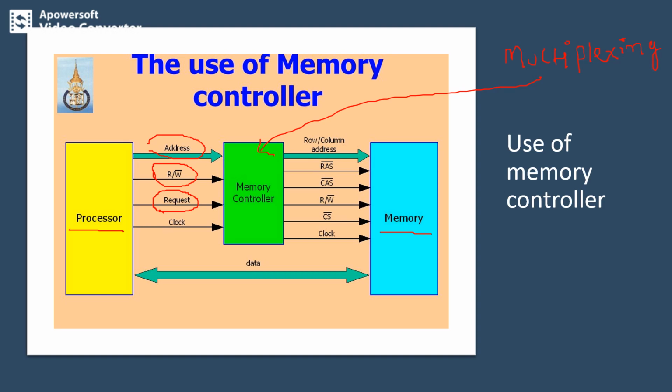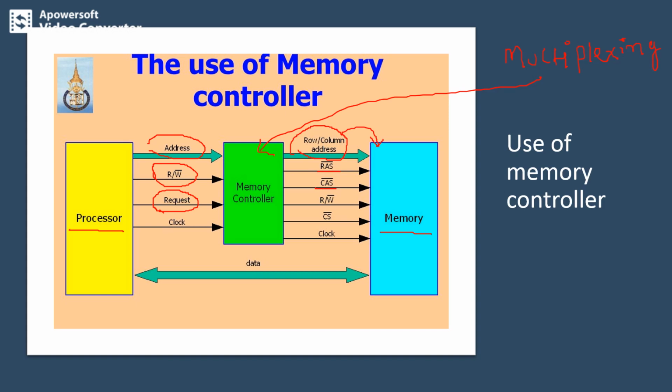The controller then forwards the row and column portions of the address to the memory, and invokes two signals, RAS dash and CAS dash.